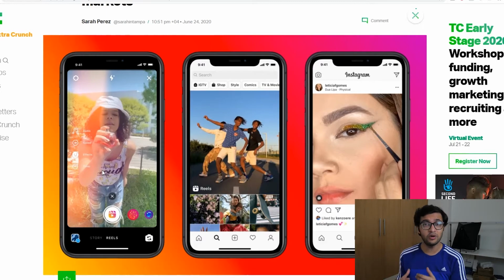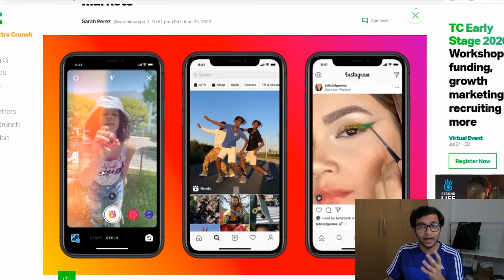So this could be another one of those failures, or it could be a success, just like how Instagram Stories were. And the fact that Instagram has such a large audience and it's not banned in India is a great pushing platform for Instagram to do really well.